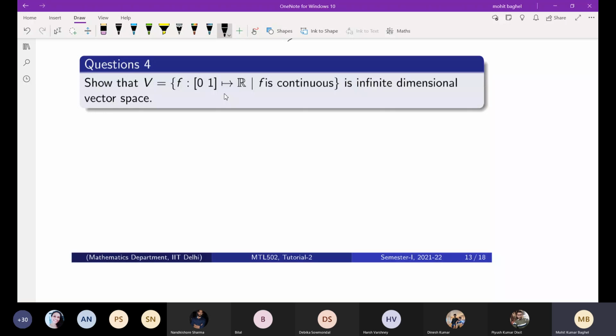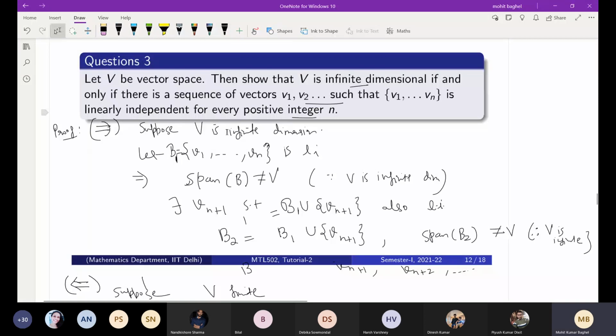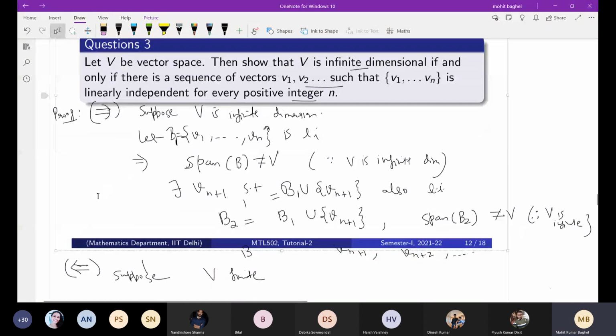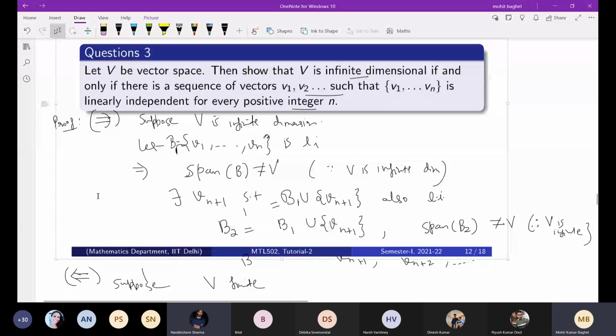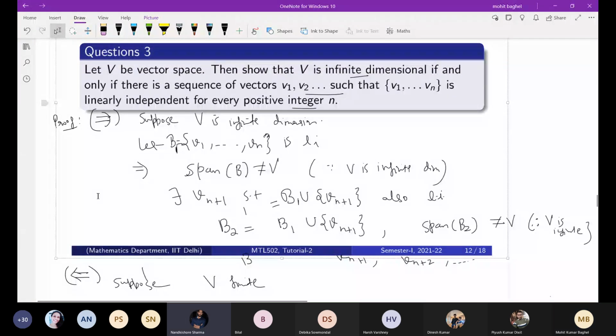The hint is, can you use the above question as a result here? Can you apply that? Tell me how.